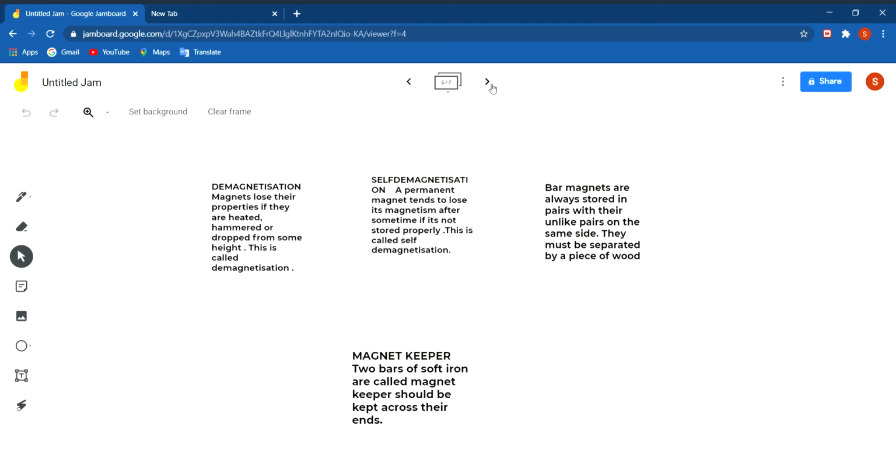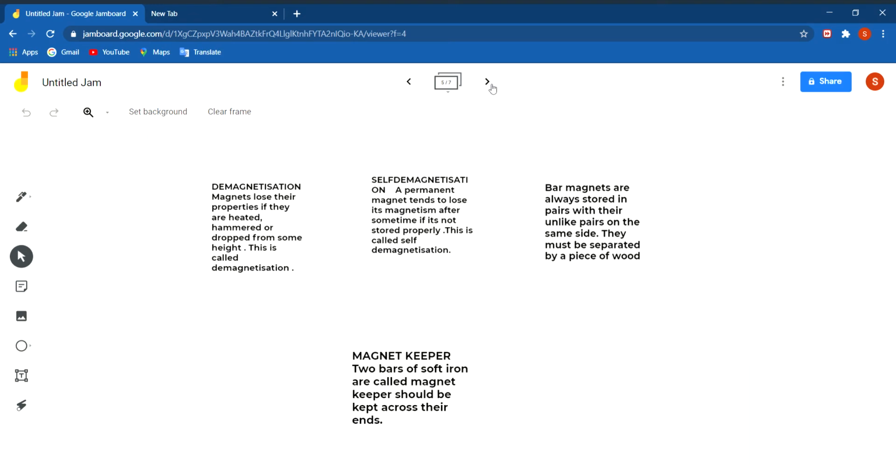To store the magnets, bar magnets should always be stored in pairs with their unlike poles on the same side. They must be separated by a piece of wood, and there are magnetic keepers. What are magnetic keepers? Two bars of soft iron are called the magnetic keepers, which should be kept across. The wood should be kept across their ends.